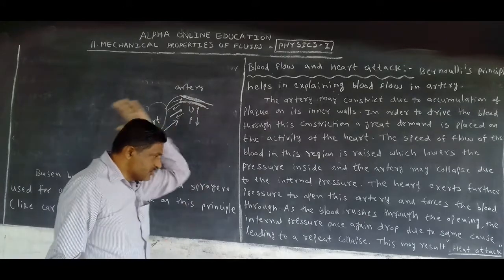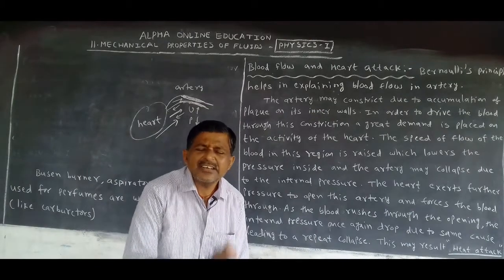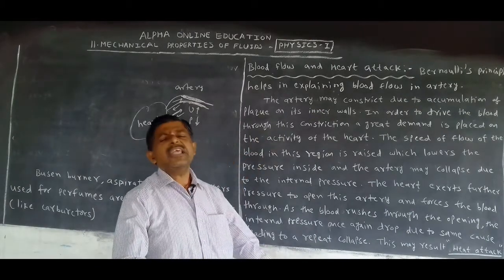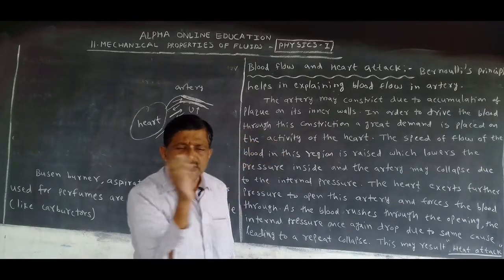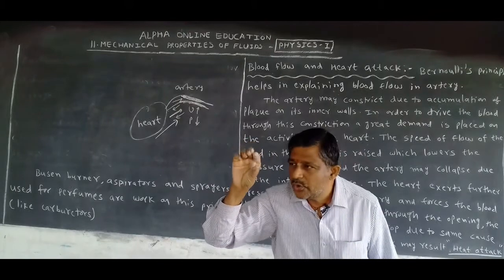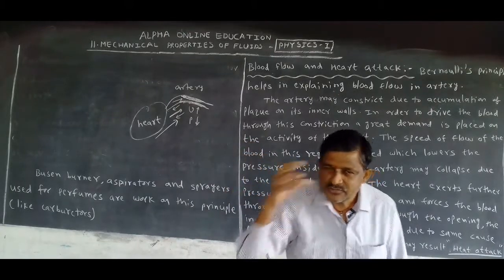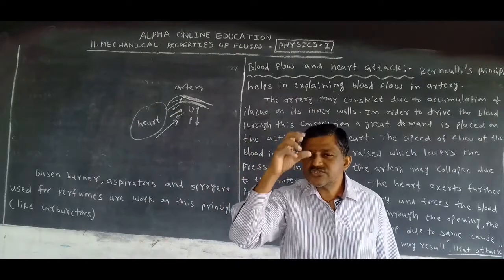So it leads to a heart attack. Who is attacking the heart? The blood only is attacking. Actually, the cholesterol is formed, so the blood does not flow through easily, but the heart is functioning. The cholesterol is opposing.